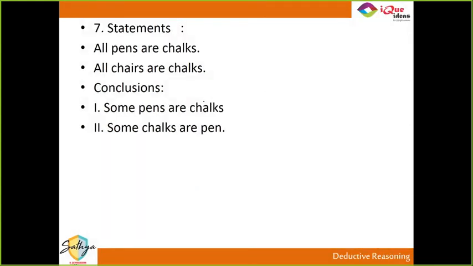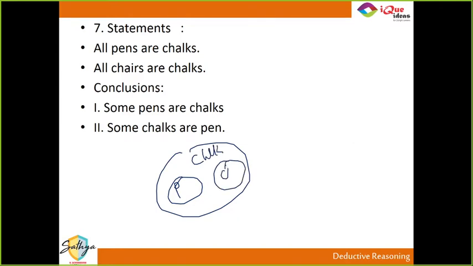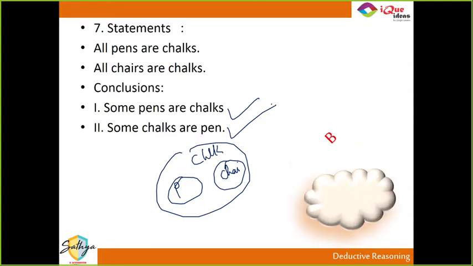All pens are chalks, all chairs are chalks. This is also similar to the previous ones. All pens are chalks, all chairs are chalks. Can I say some pens are chalks? Yes. Can I say some chalks are pens? Yes. So both are possible. Both of them are possible.